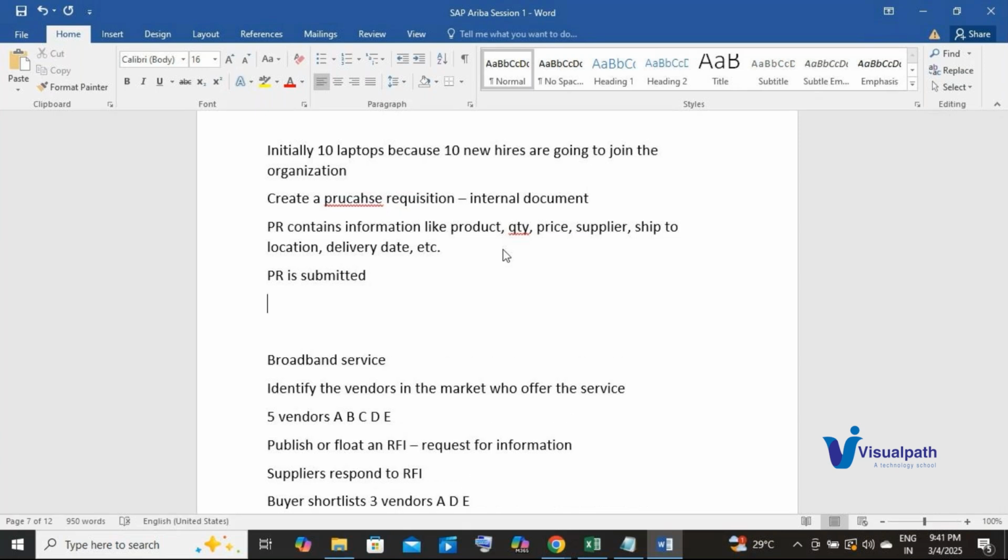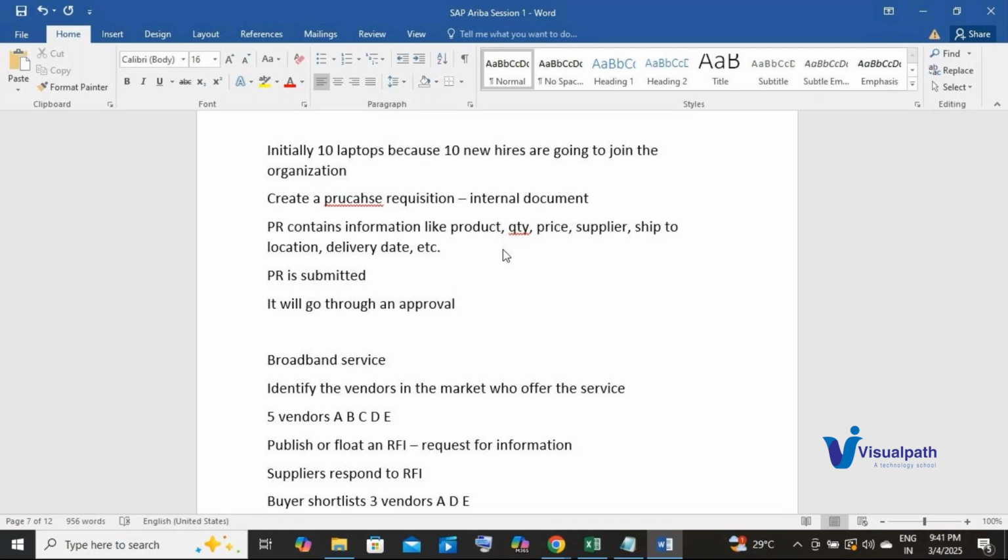Now once the PR is submitted, it will go through an approval. Now why is this approval needed? Why should anyone approve the purchase?